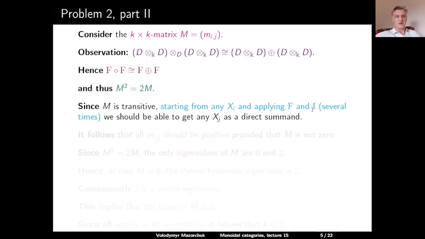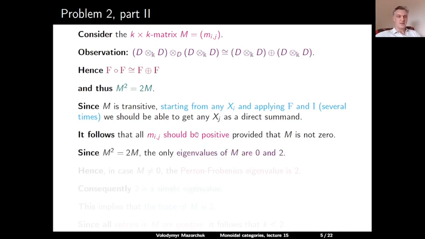So applying them several times, we should be able to get any indecomposable object xj from Carly M as a direct summand. From this, it follows that in the case when our matrix M is non-zero, which means that the action of f on Carly M is not zero, in this case, all integers Mij should be strictly positive.